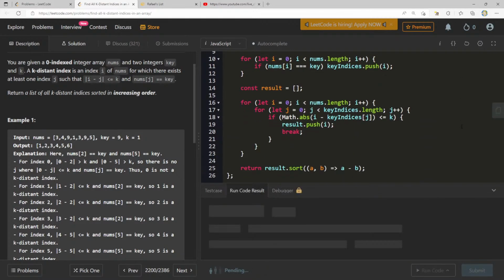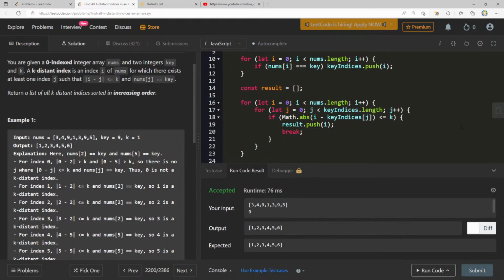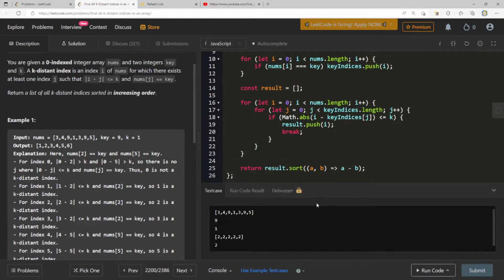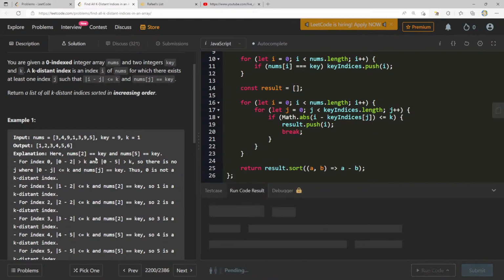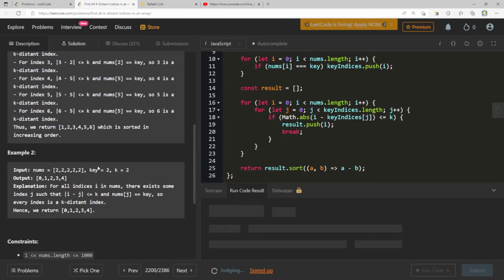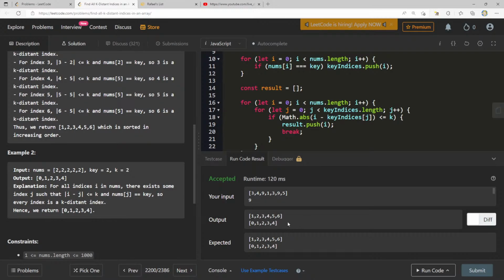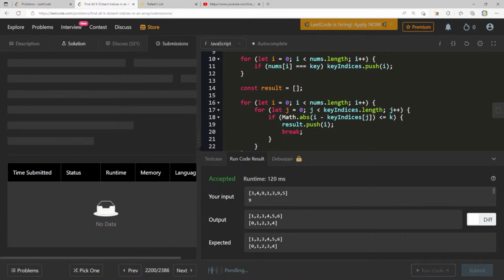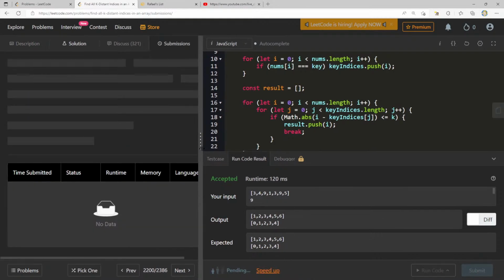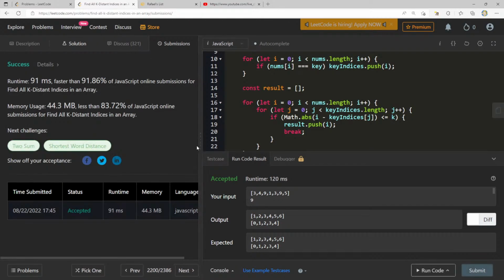Personally, I'm not in love with this. Let's see what the answer is though. 1 2 3 4 5 6. Okay. Well, that one can be tricky. 0 1 2 3 4 0 1 2 3 4. Let's submit this. 91 percent. So yeah, I mean, it seems fast, but